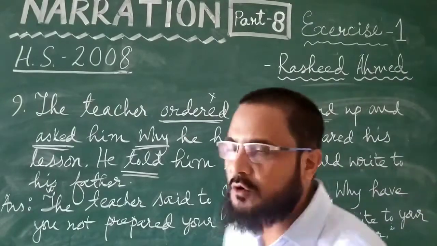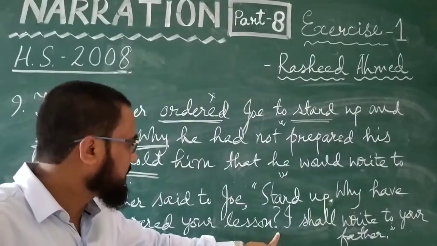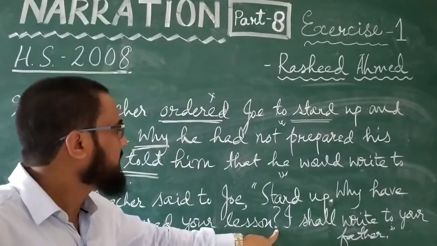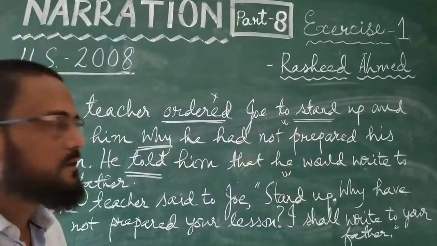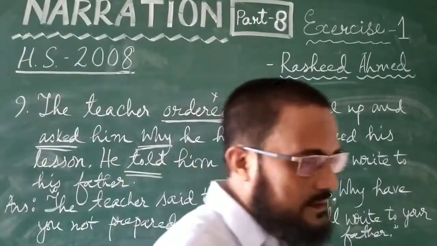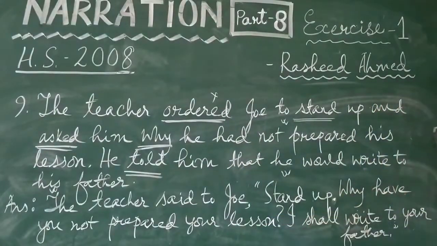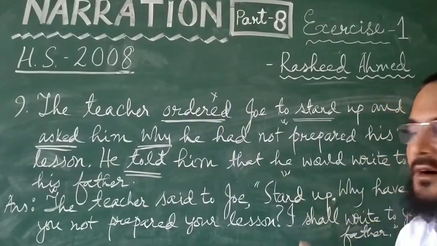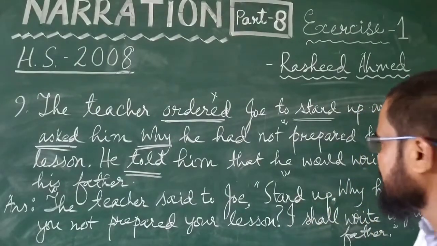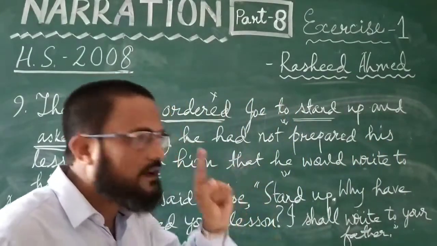The teacher said to Joe, stand up. Why have you not prepared your lesson? Interrogative sentence, question mark is there. Next is, I shall write to your father, or I will write to your father. So let us see the question and answer again. The teacher ordered Joe to stand up and asked him why he had not prepared his lesson. He told him that he would write to his father. The teacher said to Joe, stand up. Why have you not prepared your lesson? I shall write to your father.